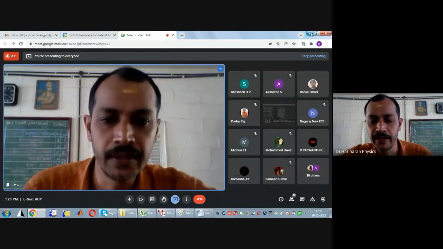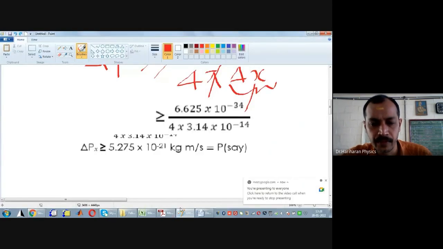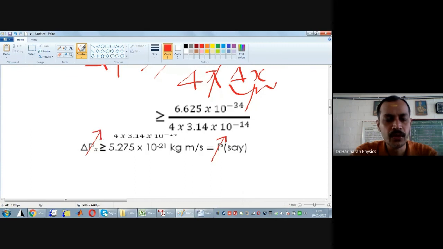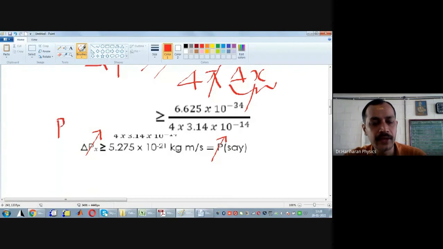So we tell that the actual value of momentum is as close as delta P. Okay, so we consider that. Look here. What does this imply? This implies that if Tendulkar has to hit a century, he has to cross the 25 run mark. Okay, so therefore, we consider that P, the actual value of momentum, is greater than or equal to the uncertainty in the momentum of the electron.